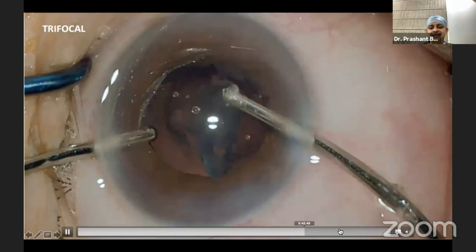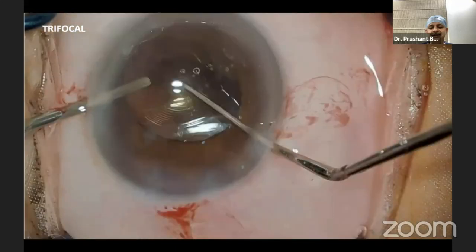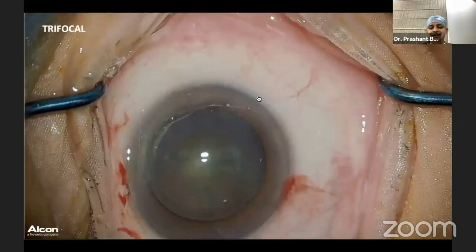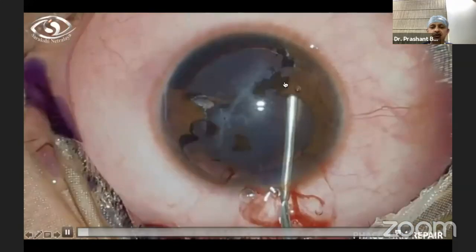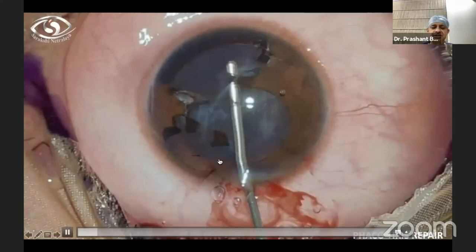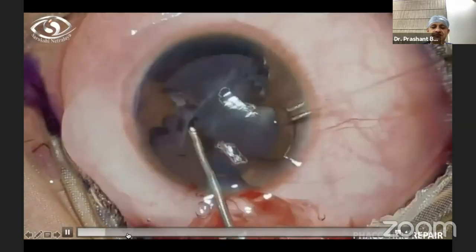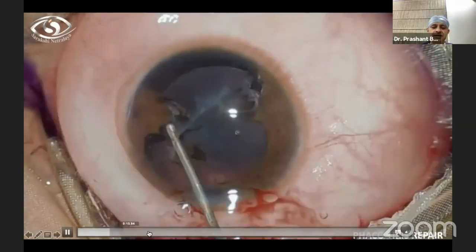And the next thing is, this is the last case of my video bouquet. This is a patient with traumatic corneal opacity, a big iris tissue loss, and traumatic cataract. So there were multiple challenges, and the level of difficulty of the surgery was quite high.